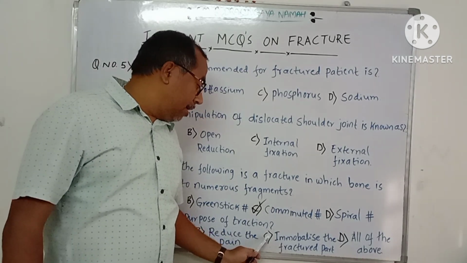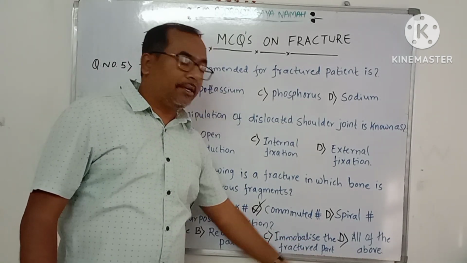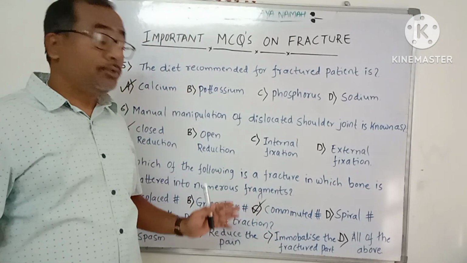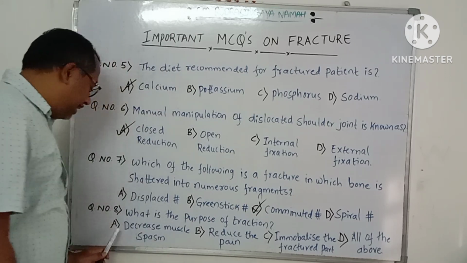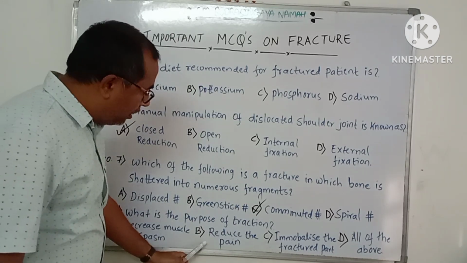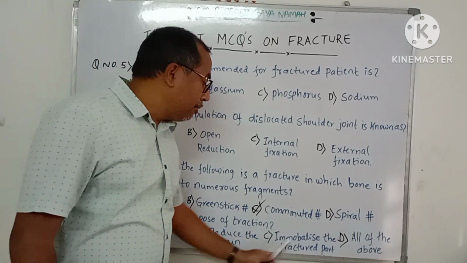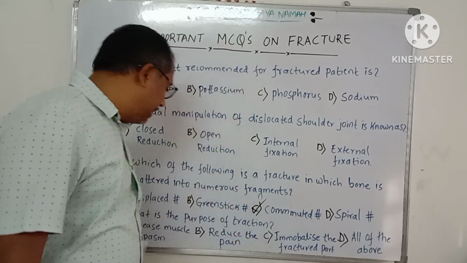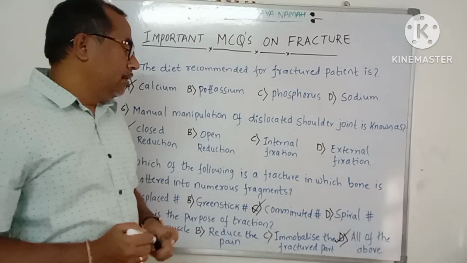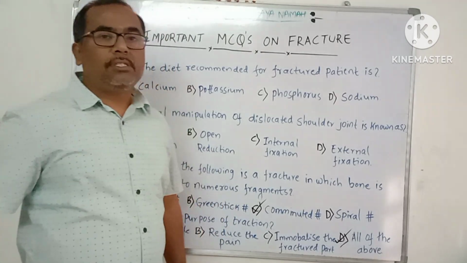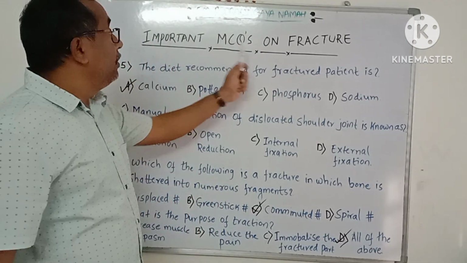Next one is option C, immobilize the fracture part. Traction is also used to immobilize the fracture part. It is also a right answer. So option A, decrease muscle spasm, option B, reduces the pain, and option C, immobilize the fracture part, all of these are right answers. So option D, all of them, is the right option. So this is all about the question discussion on fracture.